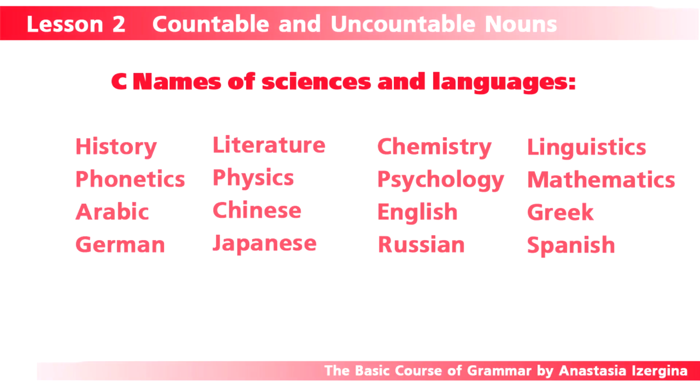Group number 3 we call the names of sciences and languages. Here are some examples: history, phonetics, literature, physics, chemistry, psychology, linguistics, mathematics, Arabic, German, Chinese, Japanese, English, Russian, Greek, and Spanish. You should always remember that in English, the names of languages as well as names of nationalities should be started with a capital letter. The same we do for the names of school subjects.